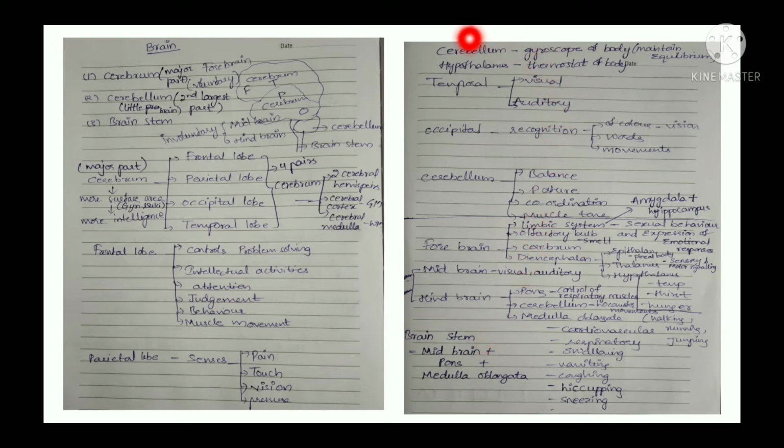And again, two more important points. Cerebellum is the gyroscope of the body because it maintains the equilibrium. It maintains the posture, walking, jumping. All these movements are controlled by the cerebellum. And then hypothalamus, which is a thermostat of the body, because it maintains the body temperature. Cerebrum is the major part of a brain, whereas cerebellum is the gyroscope of the body, and it is also called a little brain, and hypothalamus is a thermostat of the body.